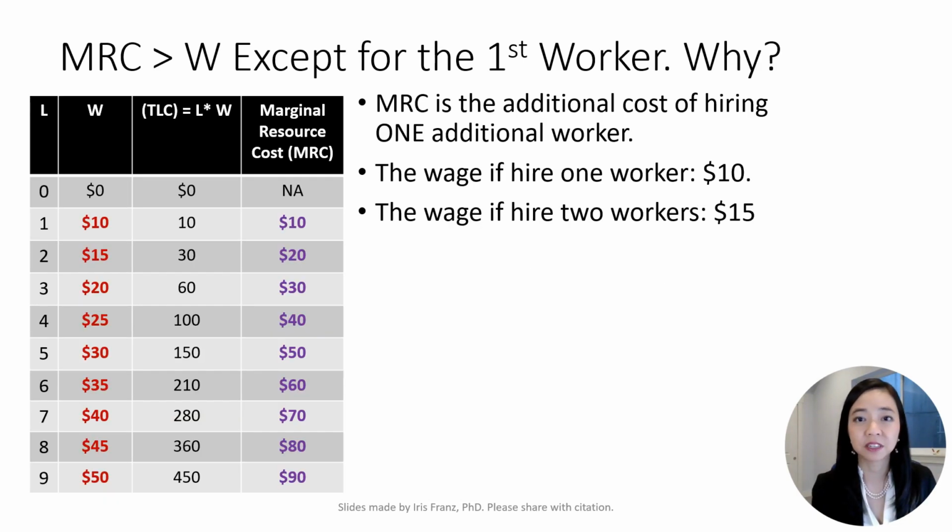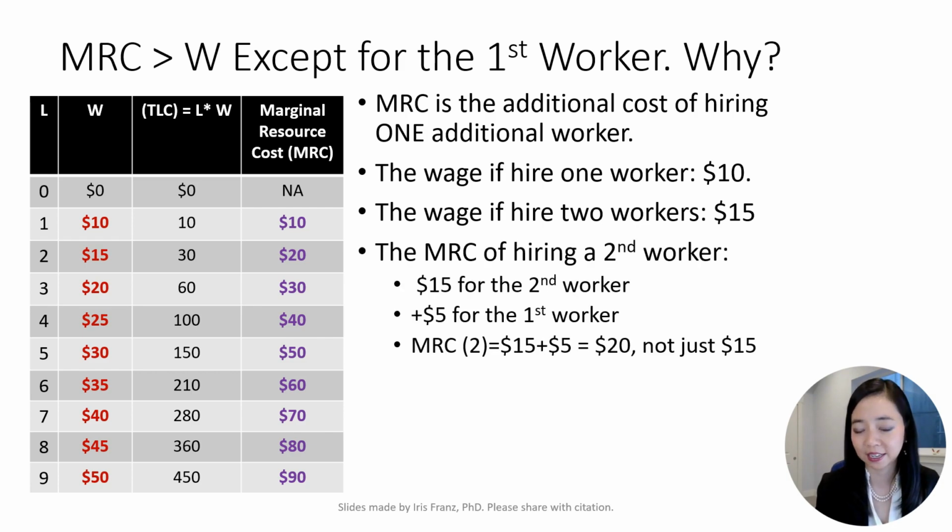Recall that MRC is the additional cost of hiring one additional worker. The wage rate of hiring one worker is $10, but the wage rate of hiring two workers is $15 each. Therefore, what is the cost of hiring the second worker? It is $15 for the second worker. However, we must add $5 to the first worker, as the first worker previously only received $10. Hence, the marginal resource cost of hiring the second worker is $15 for the second worker, plus $5 additional dollars for the first worker, which makes it $20.